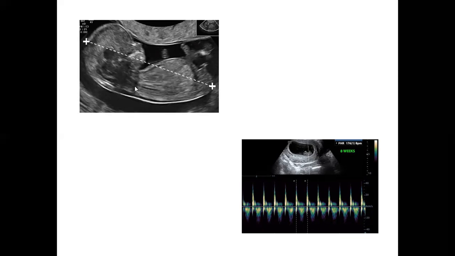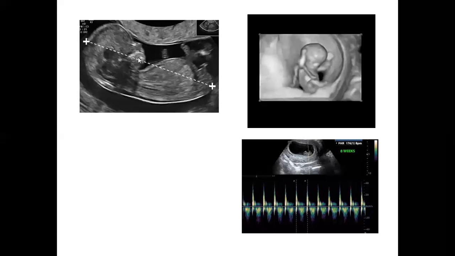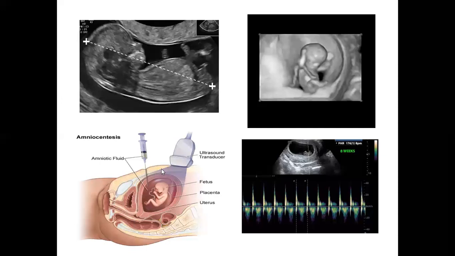Based on that, we recommend further tests, and also we recommend the amniocentesis, that is a karyotype test. So these are the different images that I have put up which indicate the screening. This is a three-dimensional screening feature available nowadays. This is two-dimensional, and this is the amniocentesis test which I was talking about.